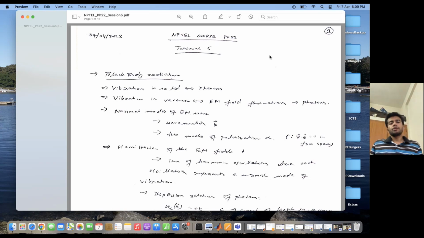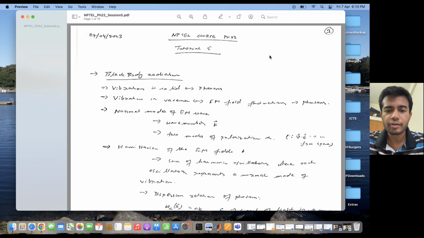Okay. So in order to study the vibrations of the electromagnetic field, one needs to know about the normal modes of an EM wave. If I have a string vibrating, a string can have a different number of natural frequencies depending on how it is positioned at its two ends, right? So these various natural frequencies give rise to various normal modes of a vibrating string. So any oscillating system in general can have a number of normal modes depending upon the number of natural frequencies it has.